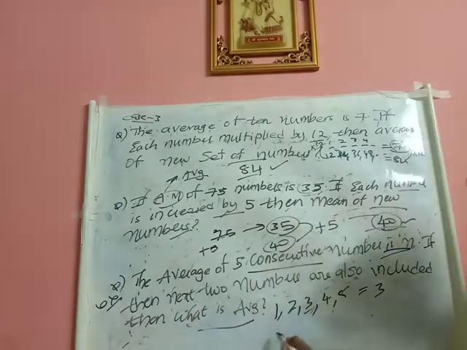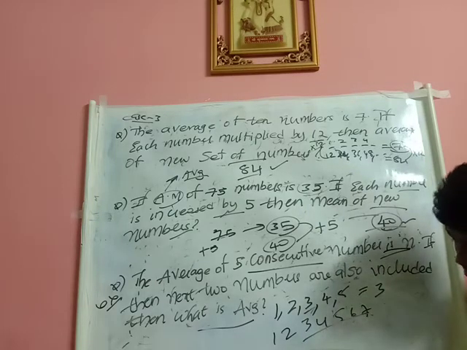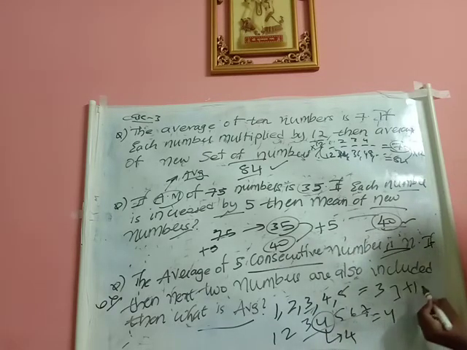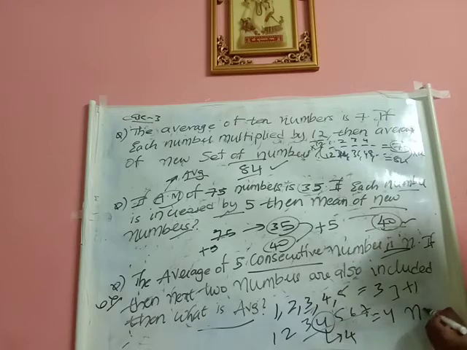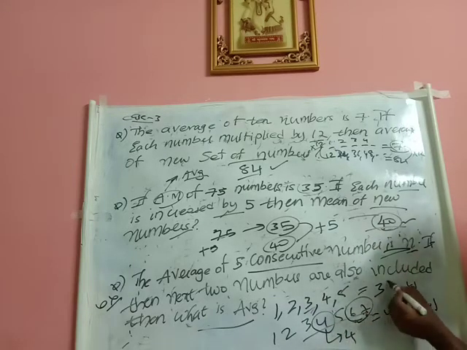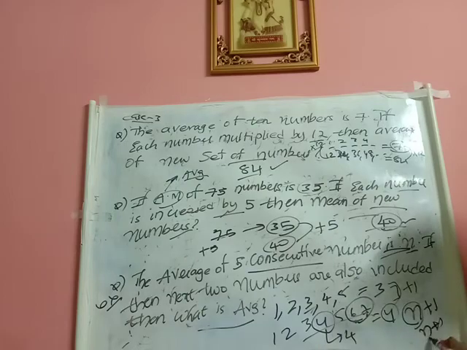If the next 2 numbers are included, that is 1, 2, 3, 4, 5, 6, 7. What is the average in this case? The average will be 4. Means, how is the average increased? Plus 1. So then the average will be n plus 1. So initially it is n. If the next two terms are included, the average increases by plus 1. So initially the average is n, and for the next set, the average will be n plus 1.